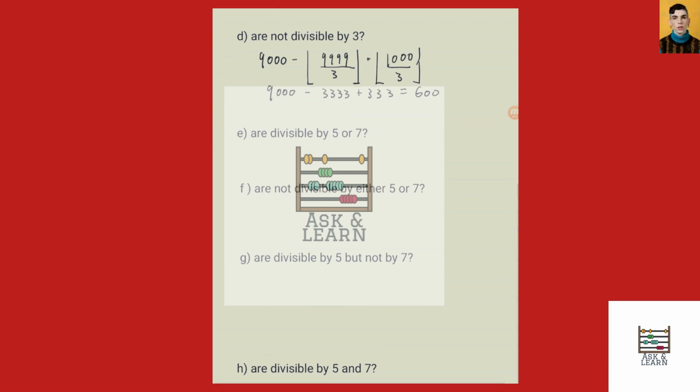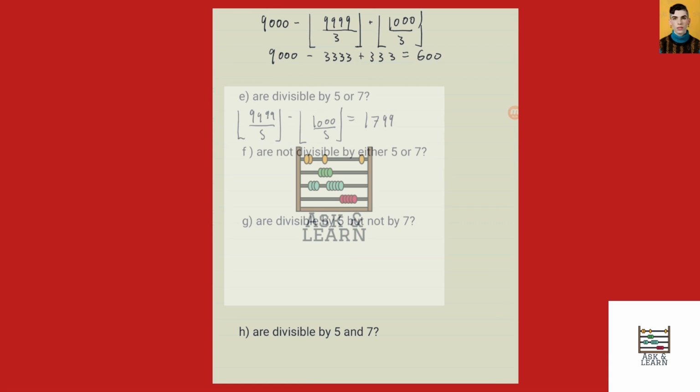For divisible by 5, it would be 9,999 over 5, round down, minus 1,000 over 5, which is going to give us 1,799.